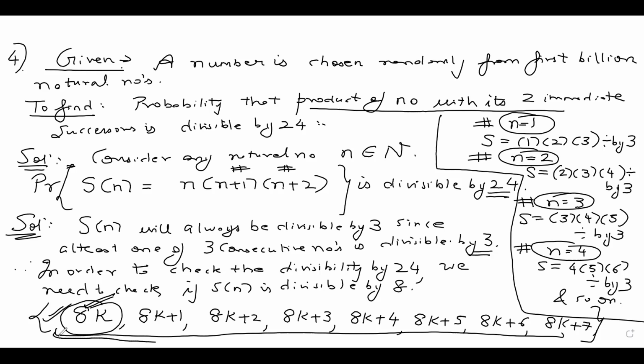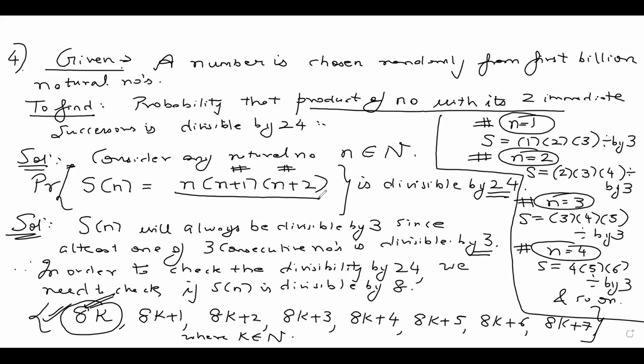Now, these are all the forms possible, where k belongs to the set of all natural numbers. Now we need to put them in this and check whether they are divisible or not. So let's quickly do that. You can think about this as your sample space for divisibility by 8. Okay, I can erase this off, and let's quickly solve this question further.